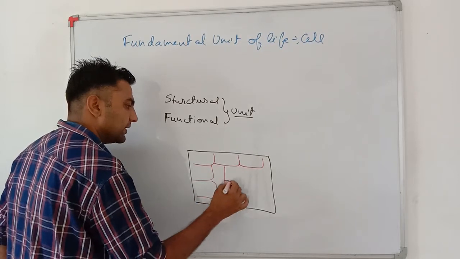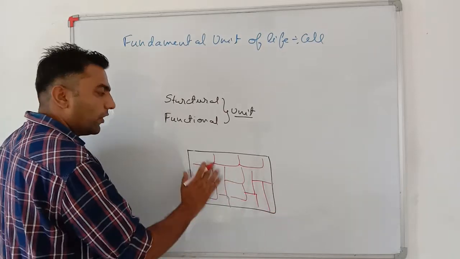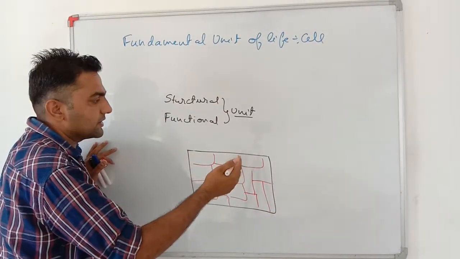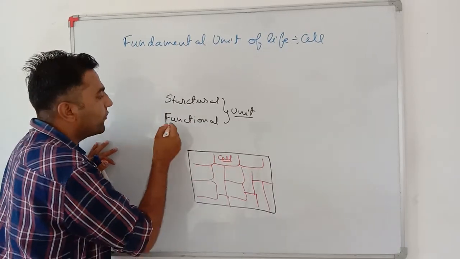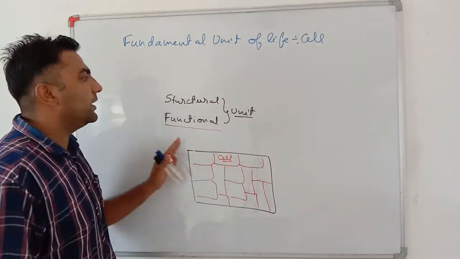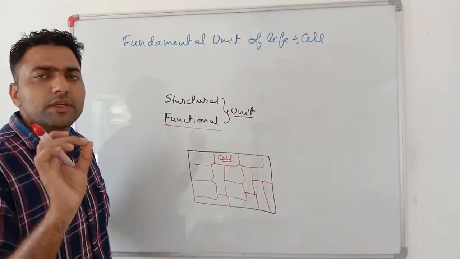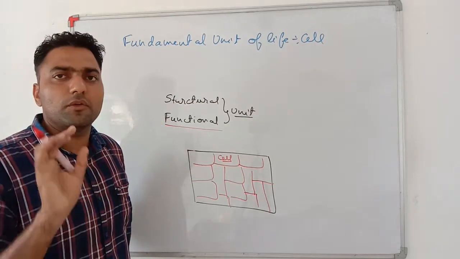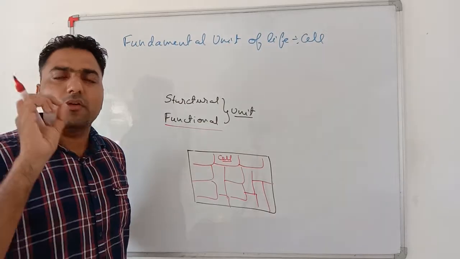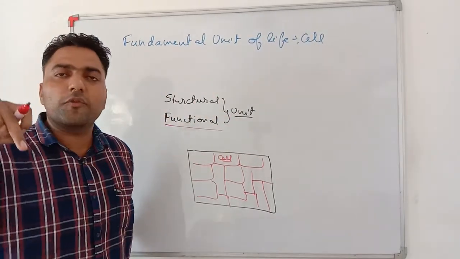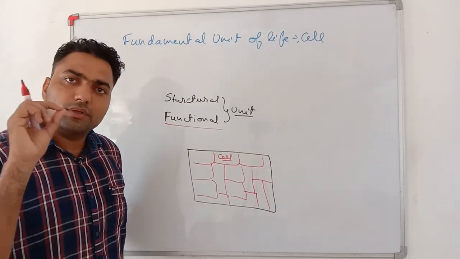So this complete body structure, how its structure will be, is decided by the cells of that body. Moreover, fundamental unit is a very common idea. Let's say a school is not working only because of one teacher or one principal. All the staff, all the students, when combined and functioning with each other, constitute a school.